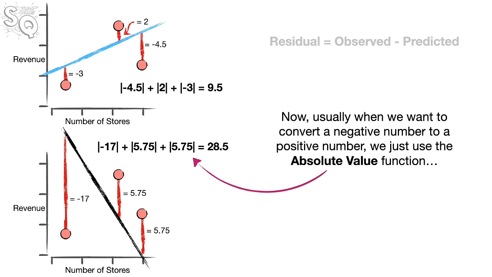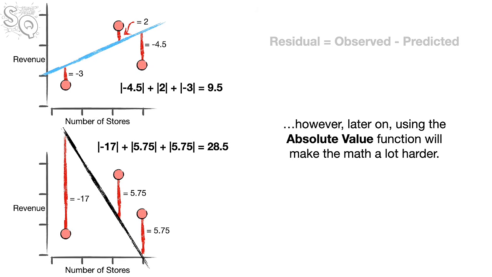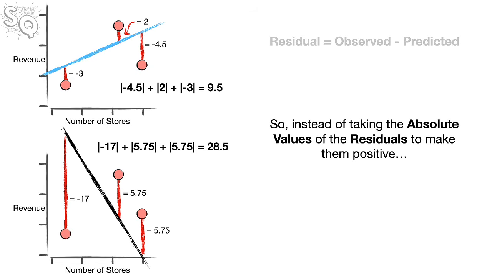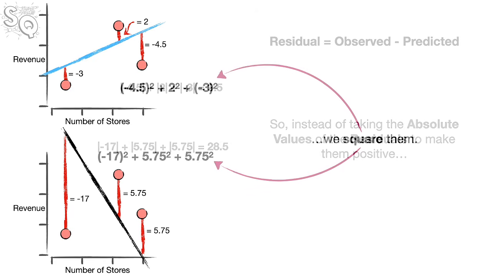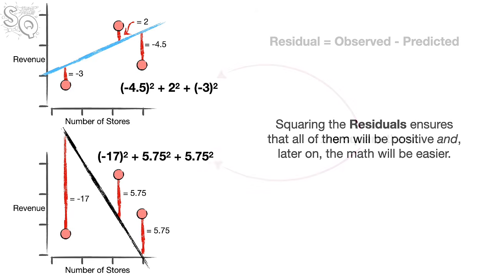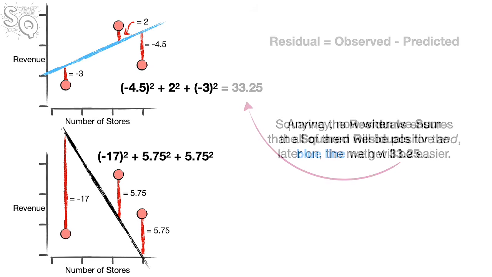Now, usually when we want to convert a negative number to a positive number, we just use the absolute value function. However, later on, using the absolute value function will make the math a lot harder. So, instead of taking the absolute values of the residuals to make them positive, we square them. Squaring the residuals ensures that all of them will be positive and, later on, the math will be easier.